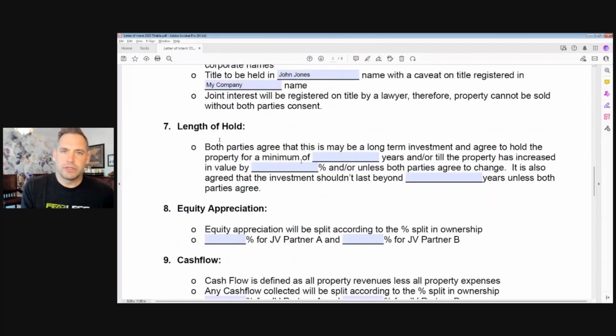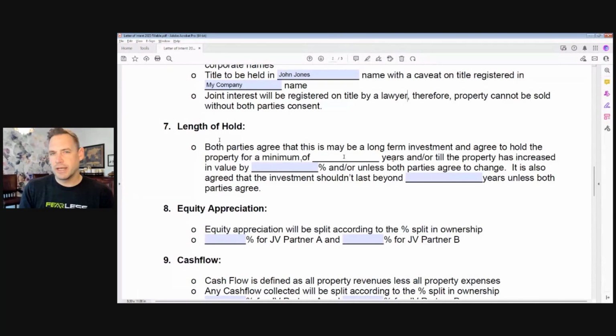How long are we going to hold this property for? In most cases, you would be having a relationship with a joint venture partner. Now, there's cases where you might do flips together. You might have short-term relationships. But in most cases, it's more of a long-term type of investment. So this can be changed, but both parties agree that this may be a long-term investment and agree to hold the property for a minimum of X number of years.